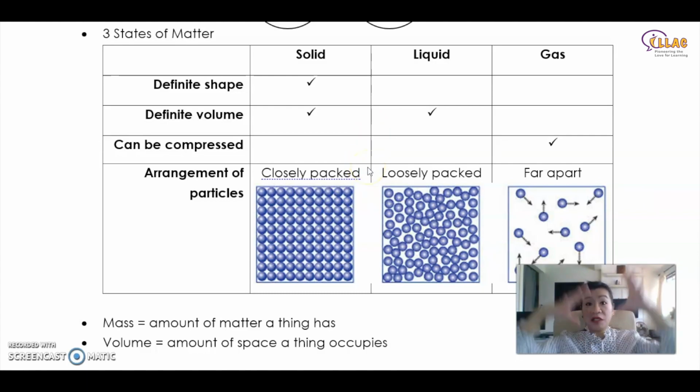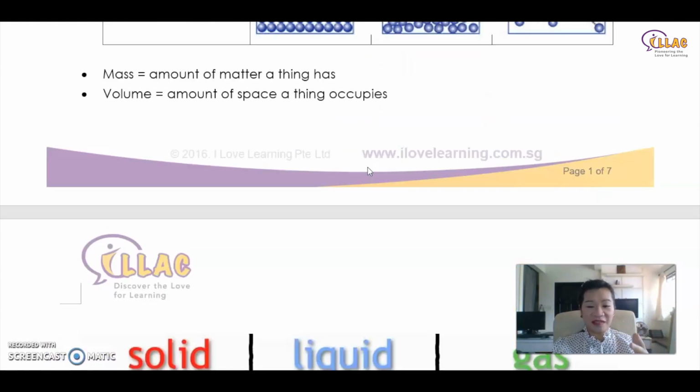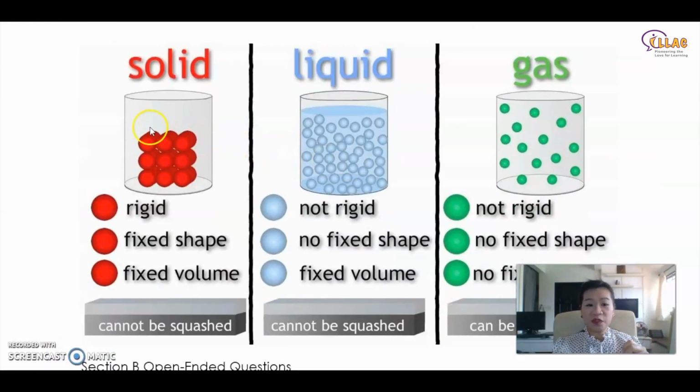If you put them in a bigger container, they will become less because the volume is the same, but they will continue to take the shape of the container. What do I mean? If you look at this over here, you will notice. So the solid, you put it in a container, it stays the same. The shape doesn't change, just like a mouse. Okay, the shape stays the same. It is rigid, it has a fixed shape, it has fixed volume, and you cannot squash it. You cannot squash it, meaning you cannot make the volume smaller.